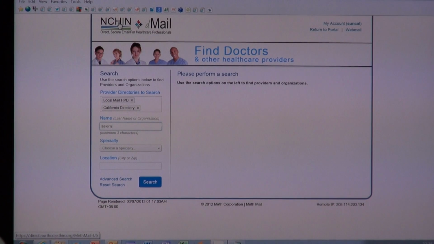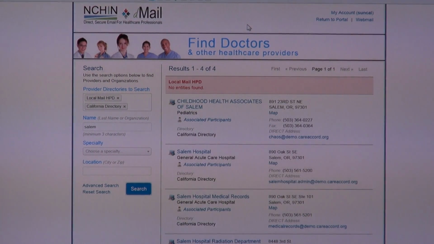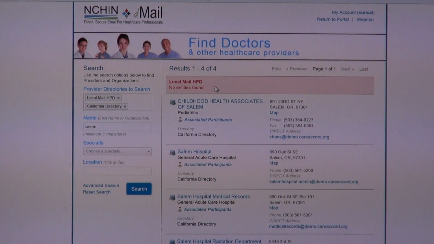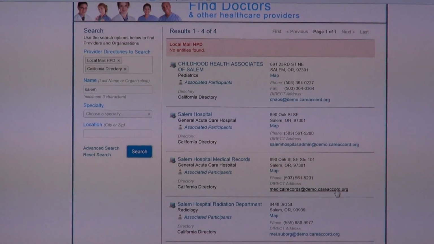I'm going to type in the word Salem in the name search and just hit the search key. Now normally this search is going to be a lot faster. Right now we're doing a ton of logging on these searches. But it does come up. The local directory finds nothing, but I do find Salem Hospital medical records. So here's their direct address.